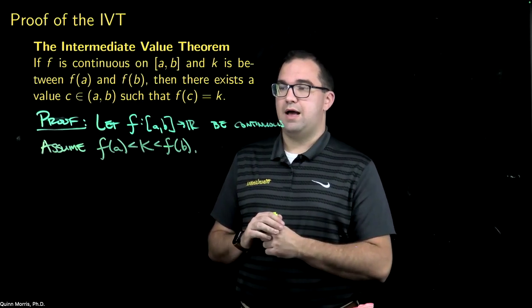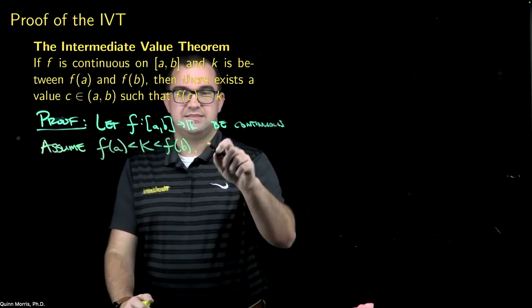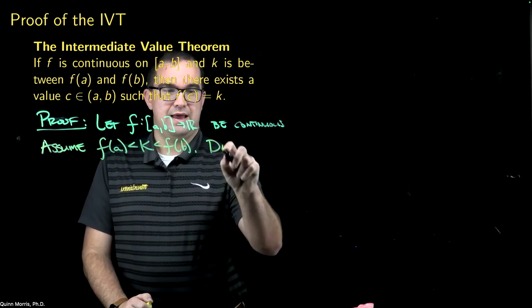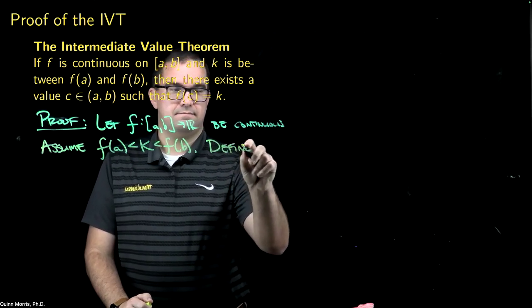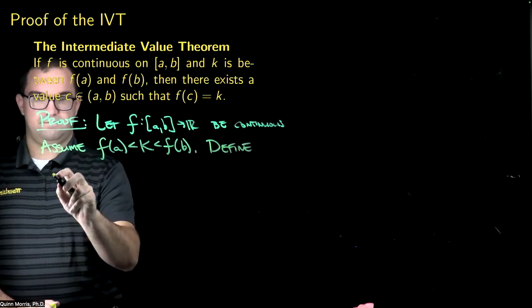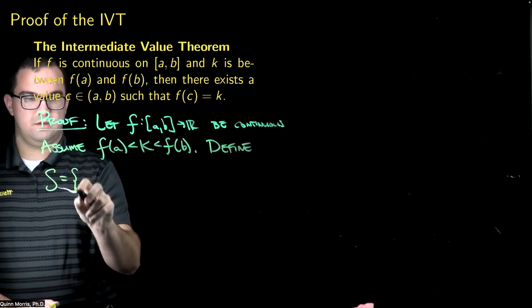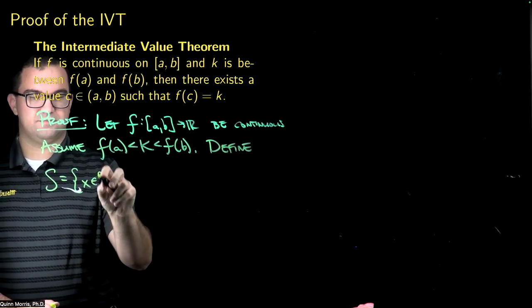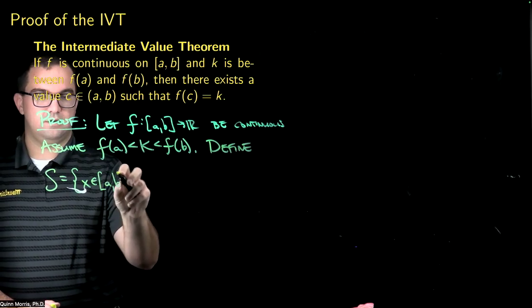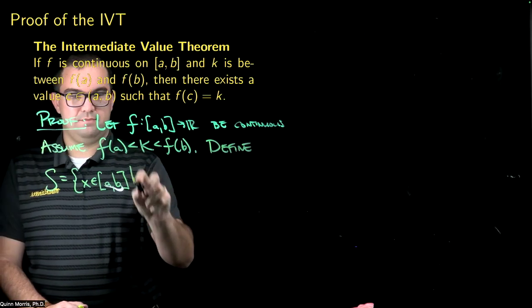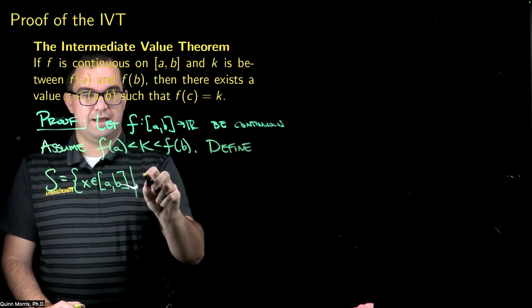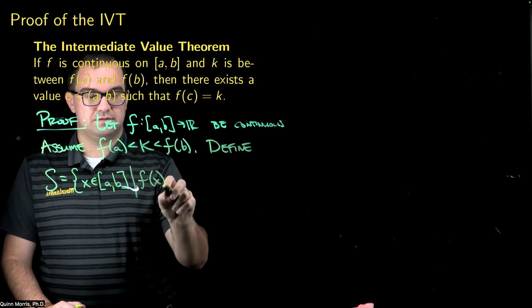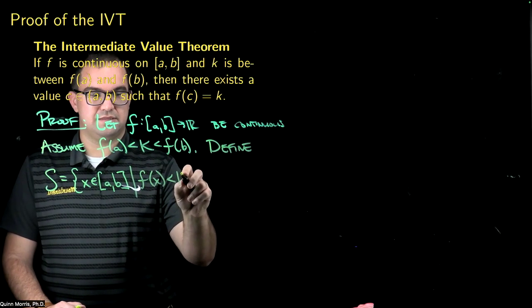Okay. So now I'm going to define a set S. It's going to be the set of all x values in the closed interval [A, B] such that f of x is less than K.